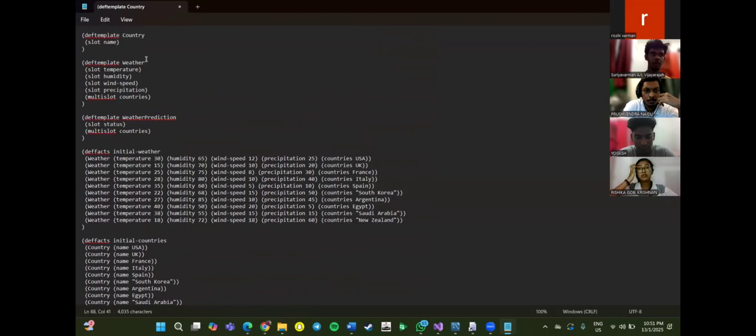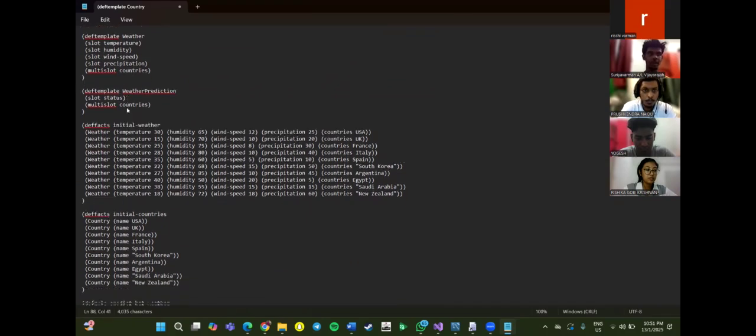Okay, so first we use deftemplate for country, and then the attribute will be name. And then we use deftemplate for weather also, and the attributes will be temperature, humidity, wind speed, precipitation, and countries. And we use multislot for countries because it's more than one country. And then we also use deftemplate for weather prediction.